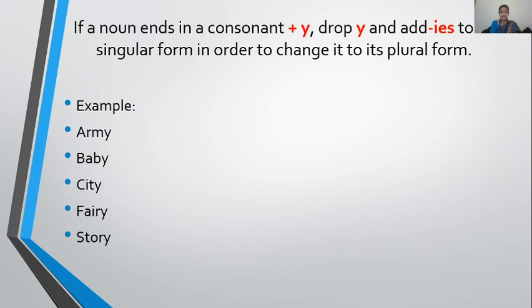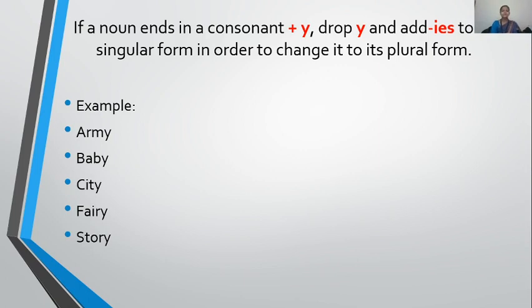Yes, I am. Okay, so now let's come back to the sentence. If a noun ends in a consonant plus y, which means the last letter is y and before that there is a consonant, so drop y and add ies.